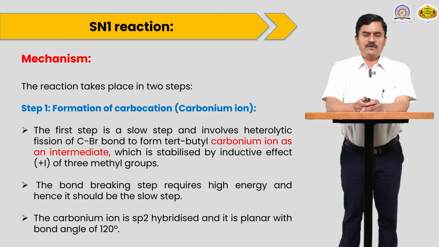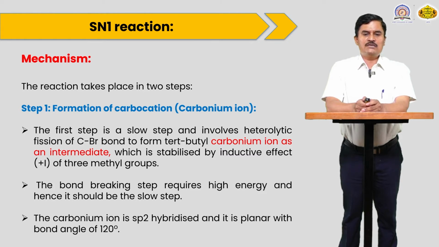So, the mechanism part: this reaction involves two steps. In the first step there is formation of the carbocation, and then the carbocation is attacked by a nucleophile and converted into the corresponding alcohol. Means this mechanism involves two steps. First step is the formation of carbocation, and second step is the attack of the nucleophile on the carbocation.